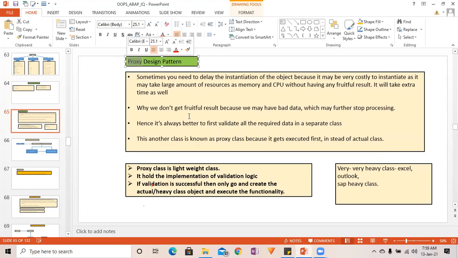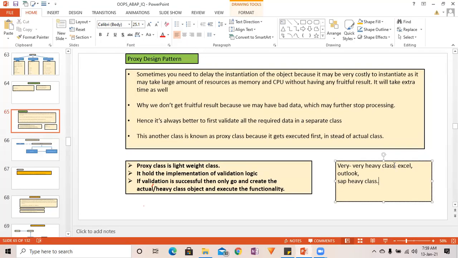What we do is we create a proxy of that big class, okay? Proxy means image, right? Proxy is nothing but a kind of image. Sometimes when we don't go to school or college, however, I have not done these particular things in my life, but this can be one good example.